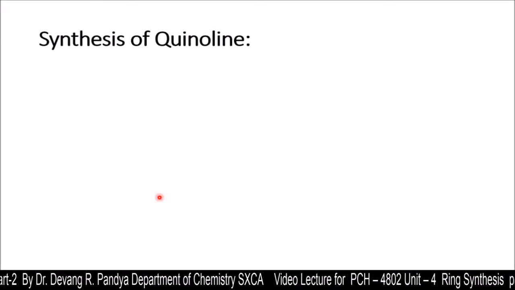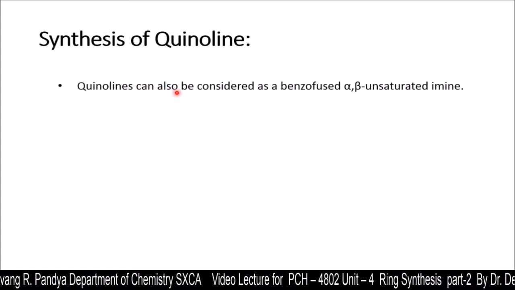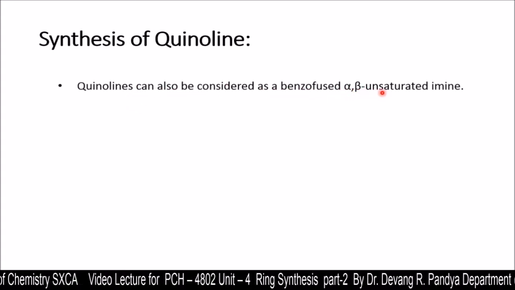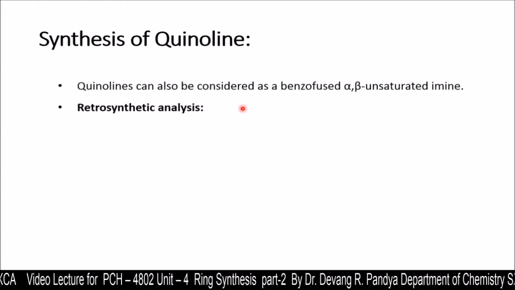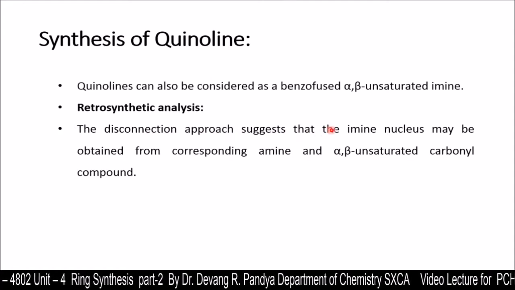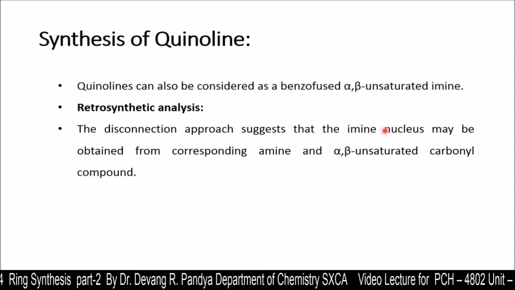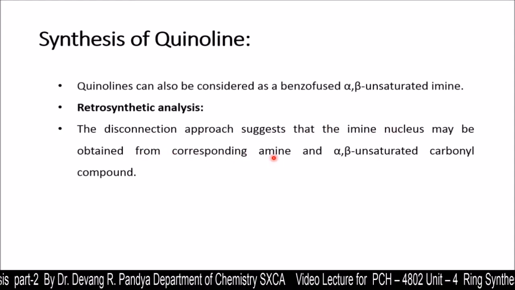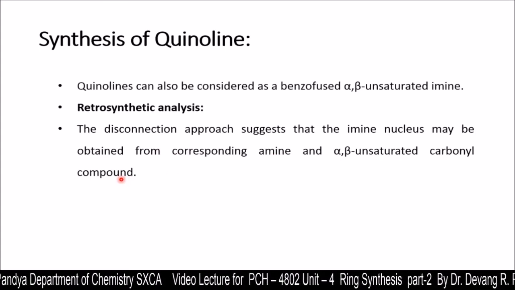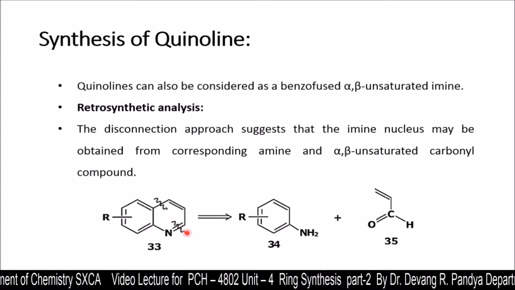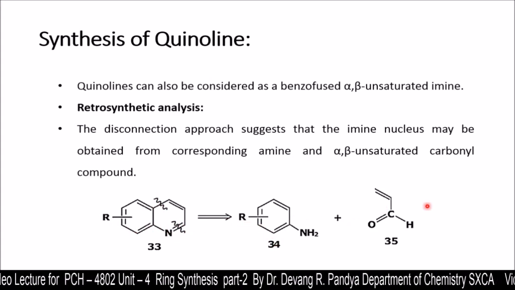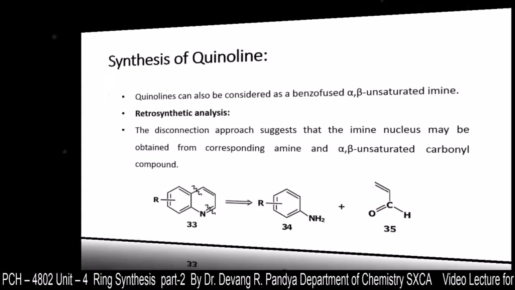Now synthesis of quinoline. Quinoline can also be considered as a benzofused alpha beta unsaturated imine. The retrosynthetic analysis of quinoline by the disconnection approach suggests that the imine nucleus may be obtained from the corresponding amine and alpha beta unsaturated carbonyl compound. So here we'll put two wiggly lines to disconnect this fused ring, and we're going to get these two synthetic equivalents.